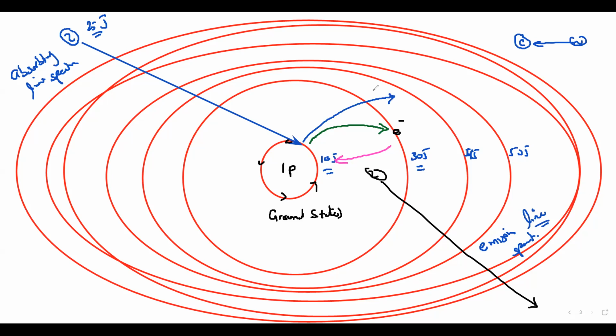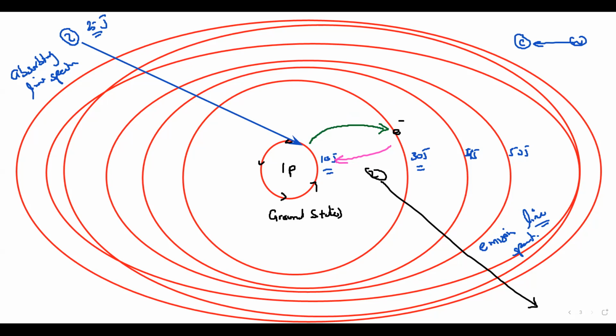But even when we provide energy not equal to the difference of the energy of two shells, either more or less, this electron will not jump. The electron only jumps when the energy supplied is equal to the difference of the energy of the two.